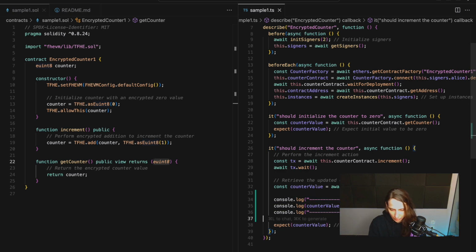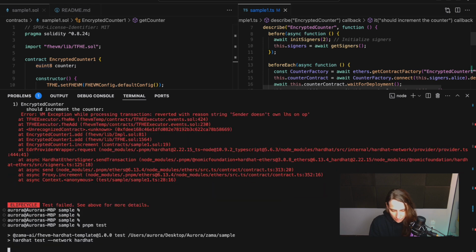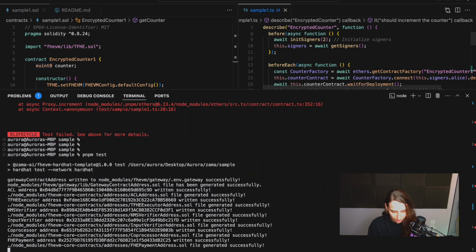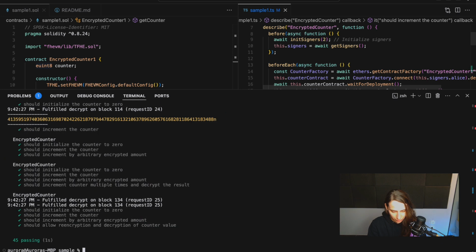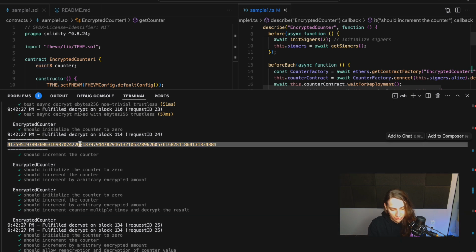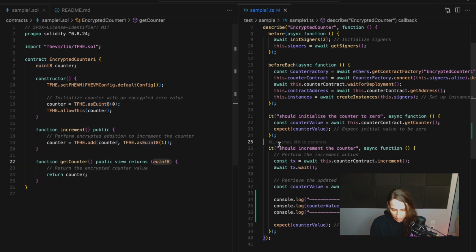I'm using some helpers so we can find it easily in the tests. So here you can see this is our output, and it doesn't help us a lot, right? It's an encrypted value. We don't even know what it is, right?